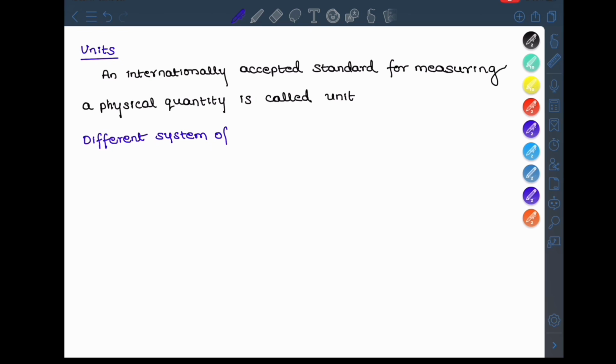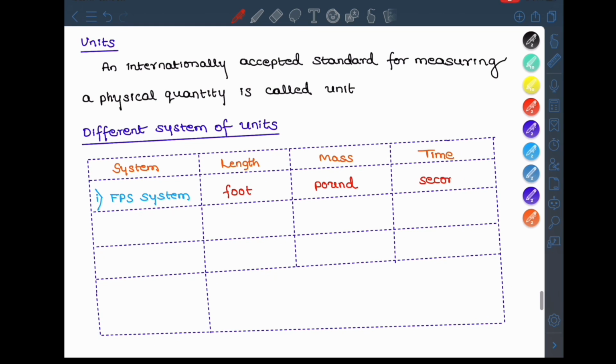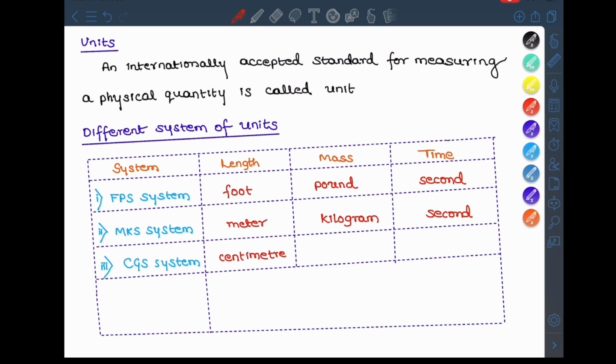For example, the FPS system, which is the first system of units, where length is measured in terms of foot, mass in terms of pound, and time in terms of second. The next system is the MKS system, where length is measured in meter, mass in kilogram, and time in second. The next is the CGS system, where length is measured in centimeter, mass in gram, and time in second.